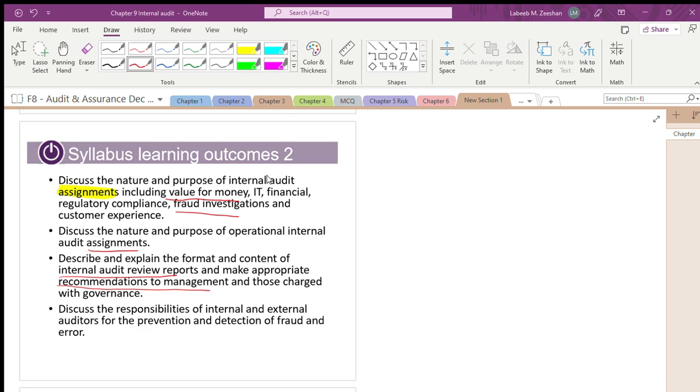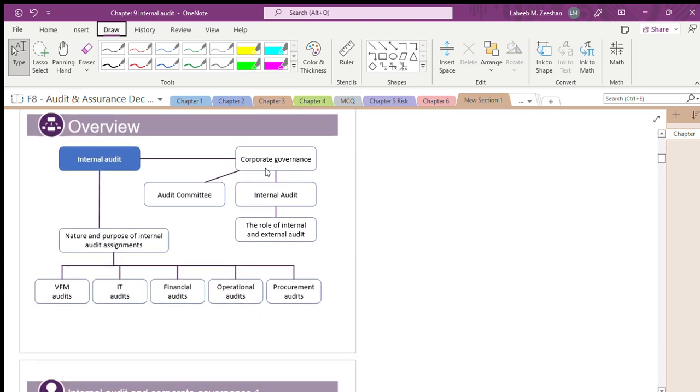This is the basic concept. Now, what are the responsibilities of the internal auditor and external auditor in terms of prevention and detection of fraud and error? Very basic, very simple concept, easy to understand, easy to reflect, easy to score marks also. It is not substantive procedures or tests of controls. It's not that difficult.